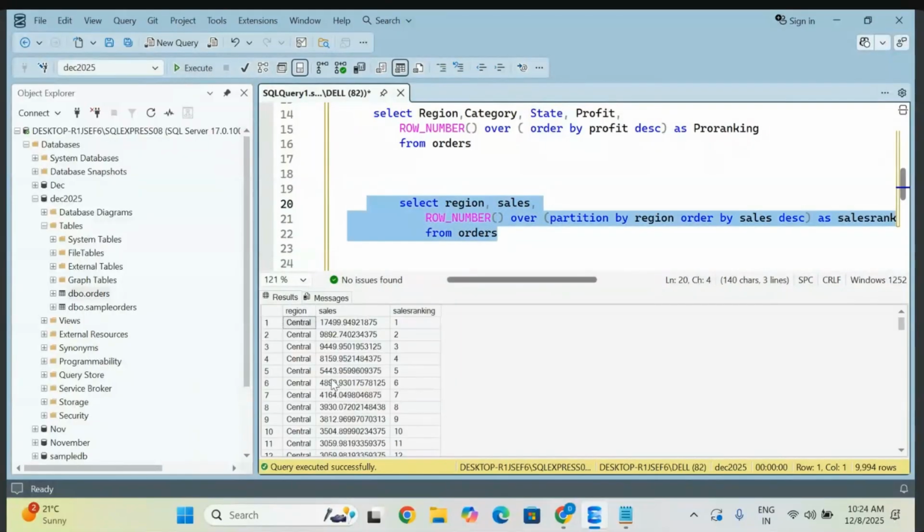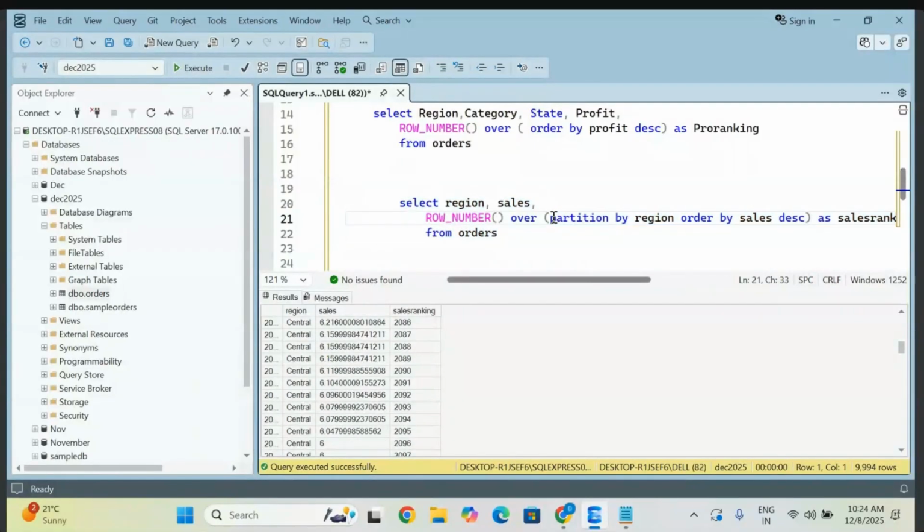Now observe here that all the central are in one place. If you go down, you will get the other regions also. Too many central, just like this, you can make them separate. So this is what partition will give you. It is going to give you some order, and based on that order, it is going to show how it is taking. So first C will come, so the order is ABCD, just like that.